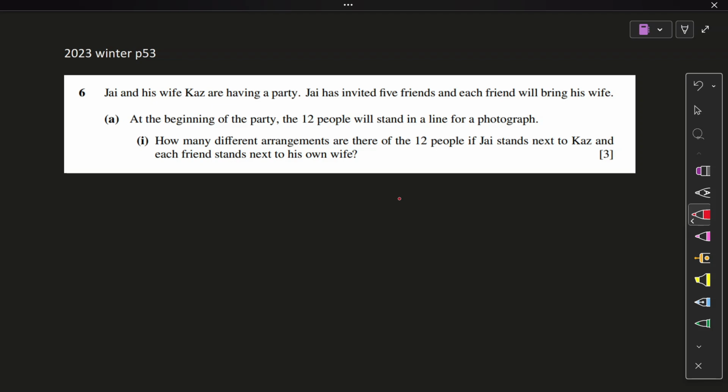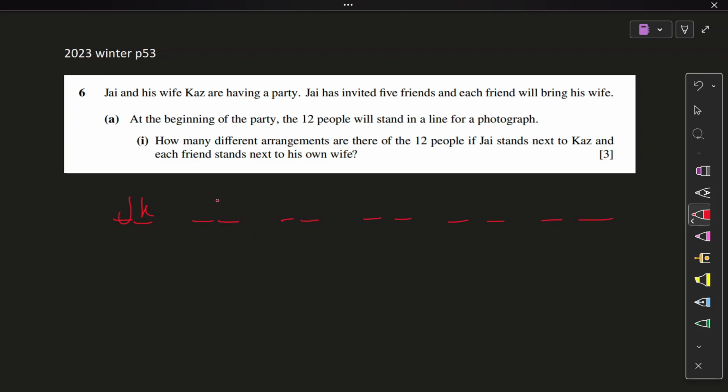How easy is this question here? Come on. It's for 3 marks. Let's do it, look. Jay and Kaz have to stand together. These two positions. Actually, first make 12 positions. 1, 2, 3, 4, 5, 6, 7, 8, 9, 10, 11, 12. Right? 12 positions made.